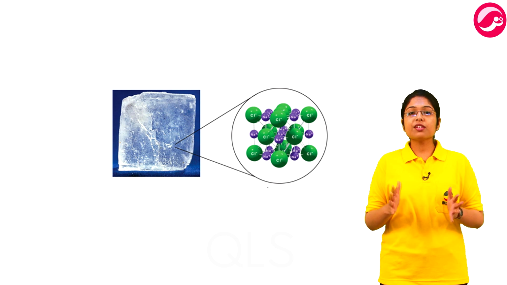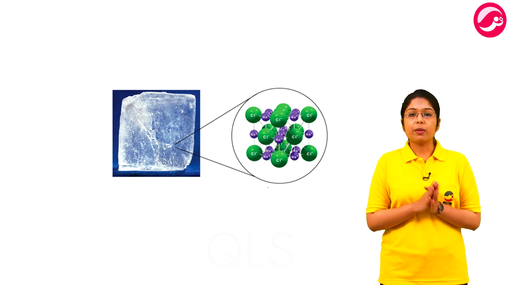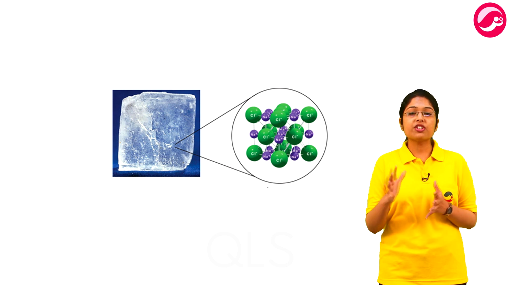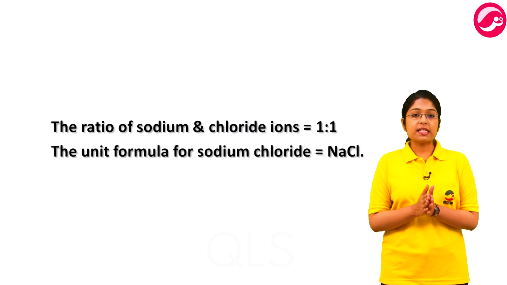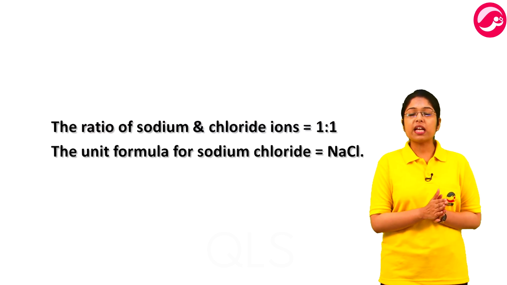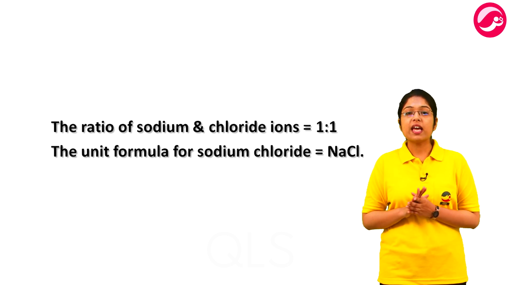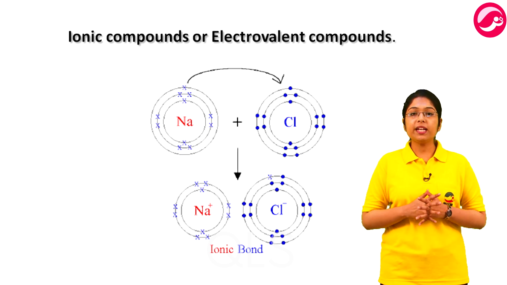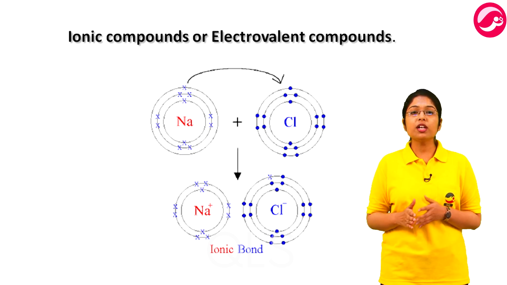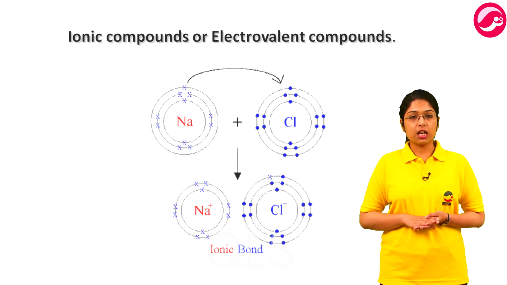In a crystal of salt, sodium chloride does not exist as a molecule but rather as a cluster of oppositely charged ions. A single sodium ion is attracted to several chloride ions and vice versa. But since the ratio of sodium and chloride ions is 1:1, the unit formula of sodium chloride is written as NaCl. These types of compounds, which are formed by the complete transfer of electrons from a metal to a non-metal, are known as ionic compounds or electrovalent compounds.